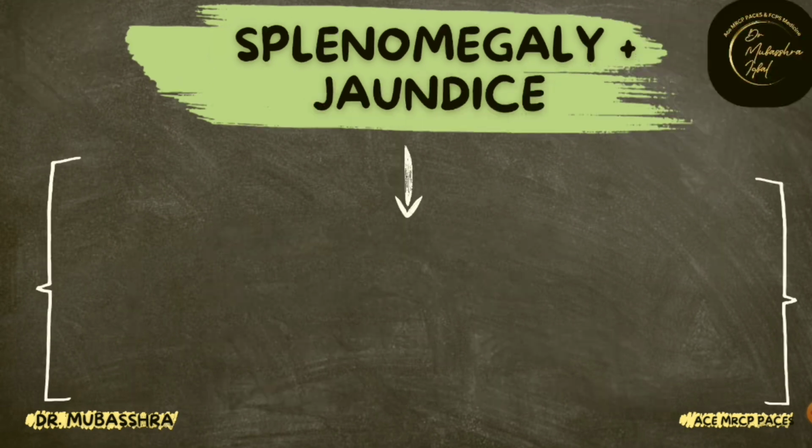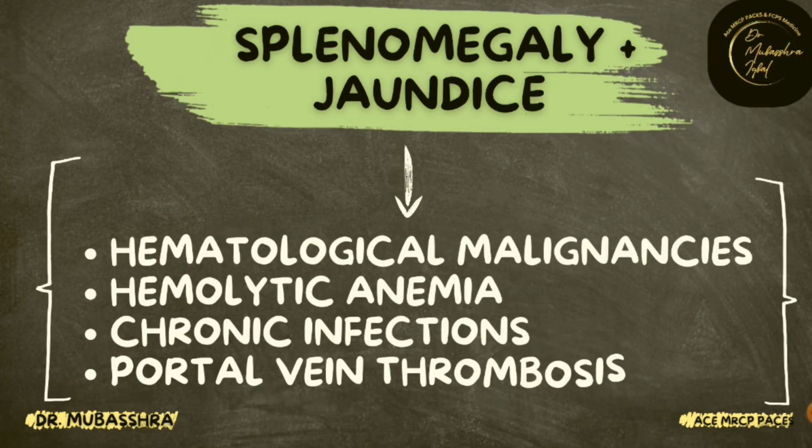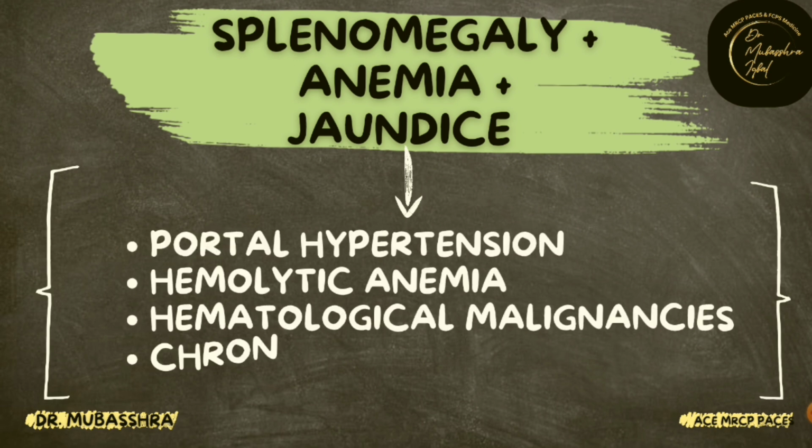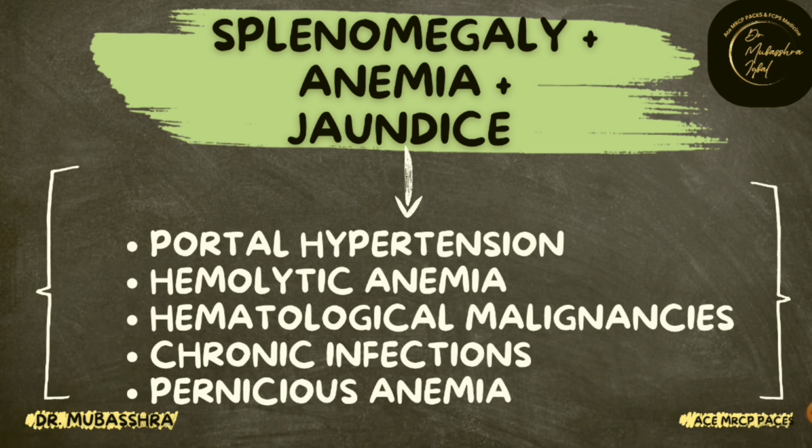And the causes of splenomegaly along with jaundice include hematological malignancies, hemolytic anemia, chronic infections, and portal vein thrombosis. And the causes of splenomegaly along with anemia and jaundice include portal hypertension, hemolytic anemia, hematological malignancies, chronic infections, and pernicious anemia.